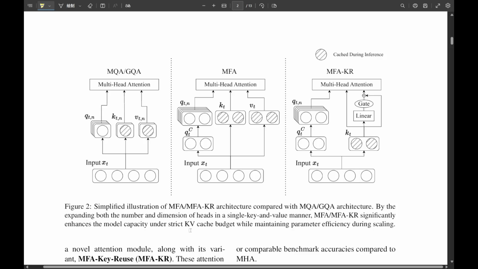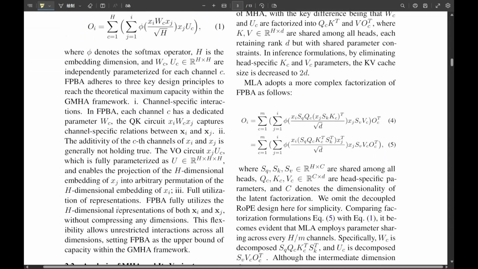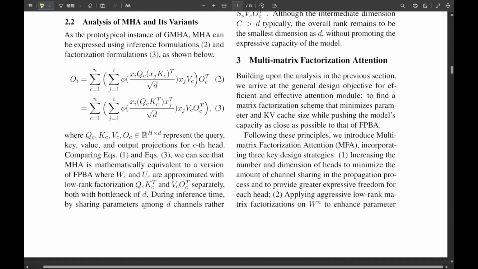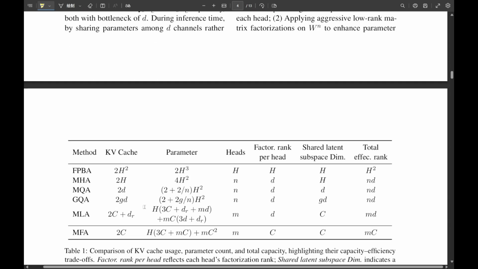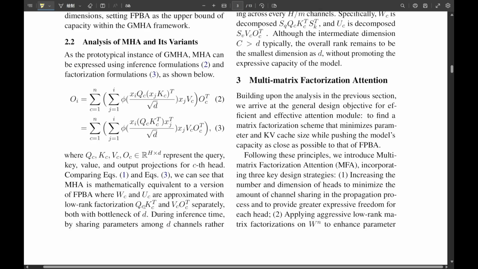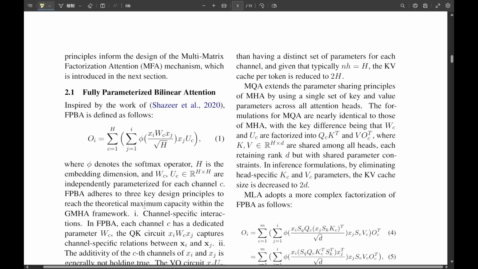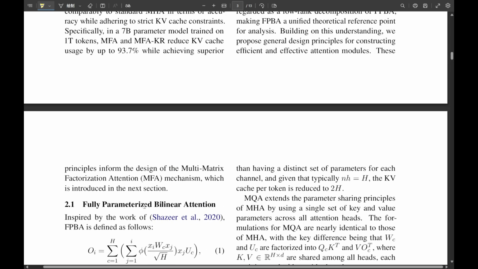So if we're talking about capacity, how do we actually measure that? Is there like a theoretical limit? A perfect attention mechanism? There absolutely is, theoretically speaking. And that's where the generalized multi-head attention, or GMHA, framework comes in. It's really useful. Think of GMHA as a kind of universal blueprint for understanding all these different multi-head attention mechanisms we're discussing. It breaks them down into two main parts. There's the query key, or QK circuit, which is all about how information flows and connects between different parts of the input. And then there's the value output, or VO circuit, which decides how that selected information is then transformed and used to produce the output.